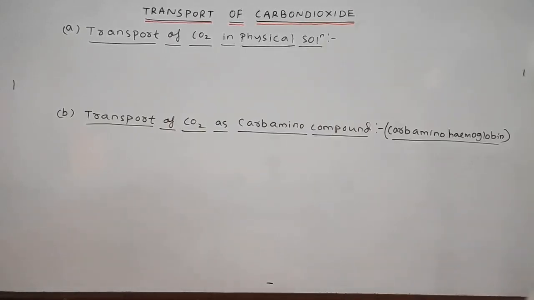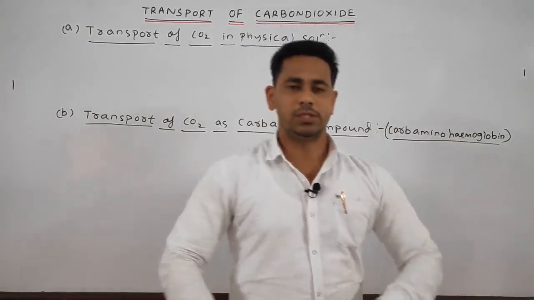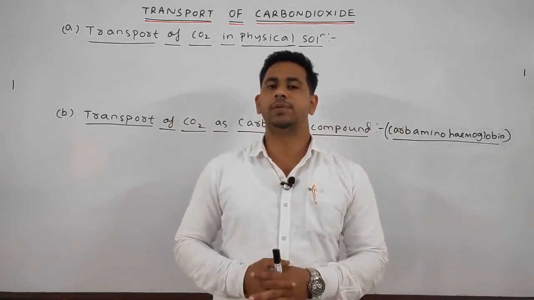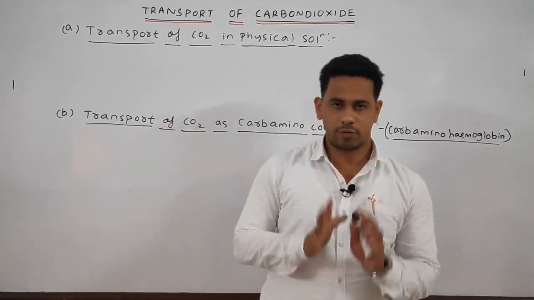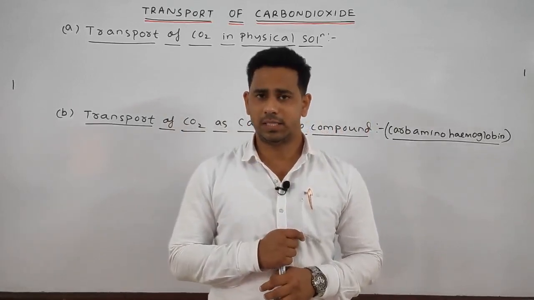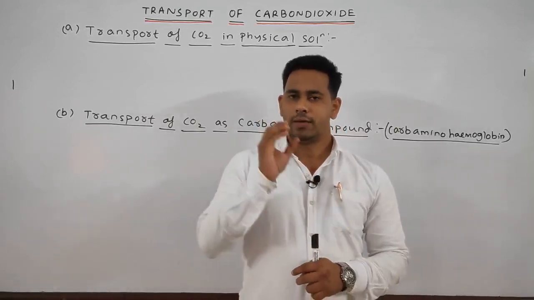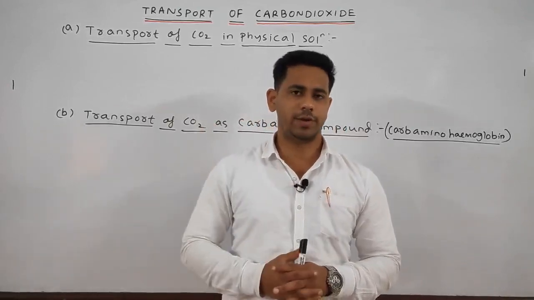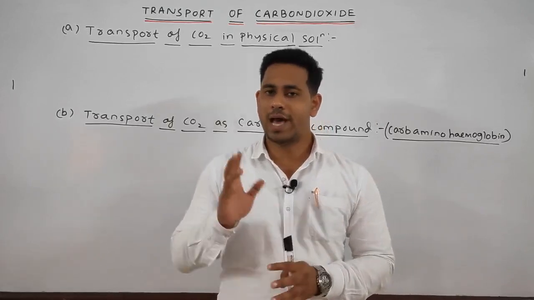Now, students, we will discuss on which basis the CO2 or carbon dioxide is transported. Till now we discussed the introduction portion, how the carbon dioxide is produced as a byproduct from the oxidation of food. Always remember, after the carbon dioxide is liberated as the byproduct, it enters into the venous blood. Always remember, students, in the veins the deoxygenated, or impure, blood flows. Okay. And the oxygenated blood always flows in the artery.